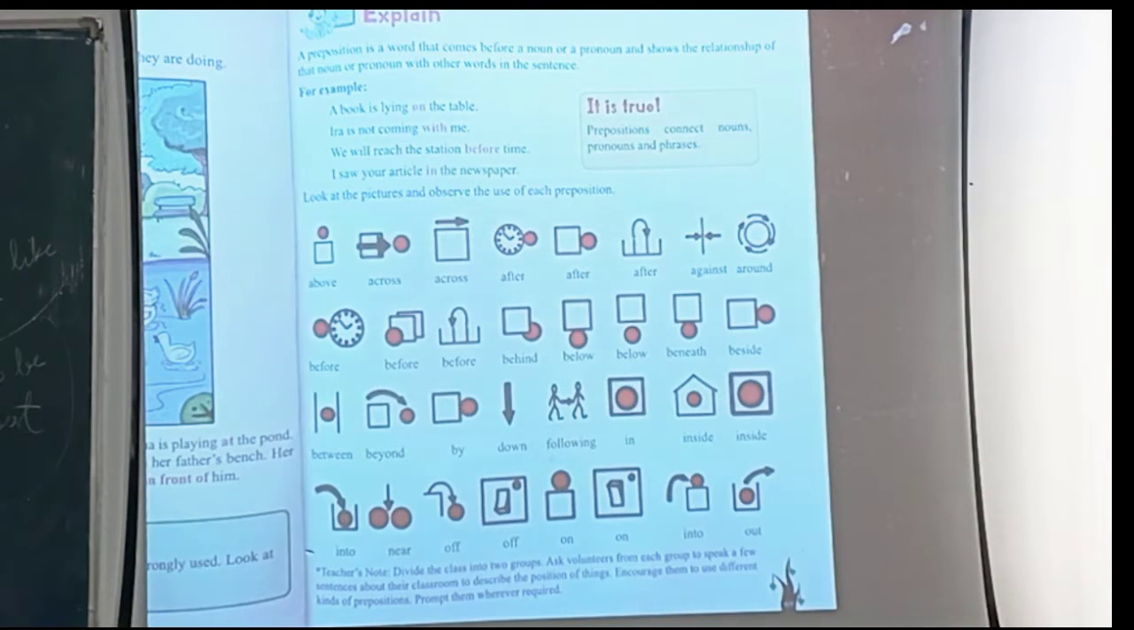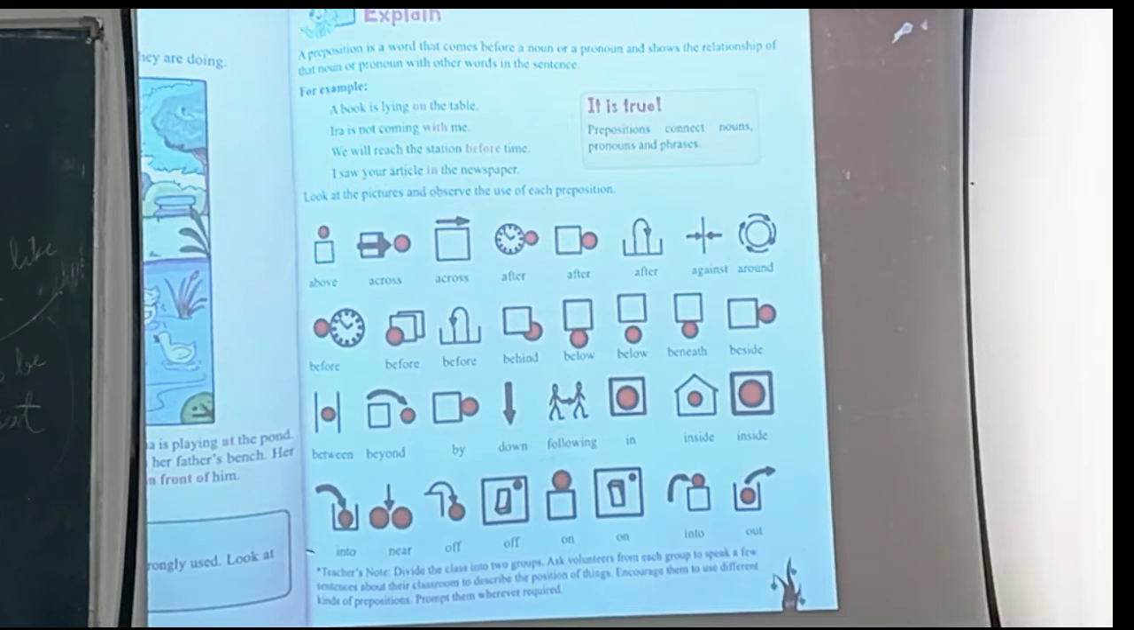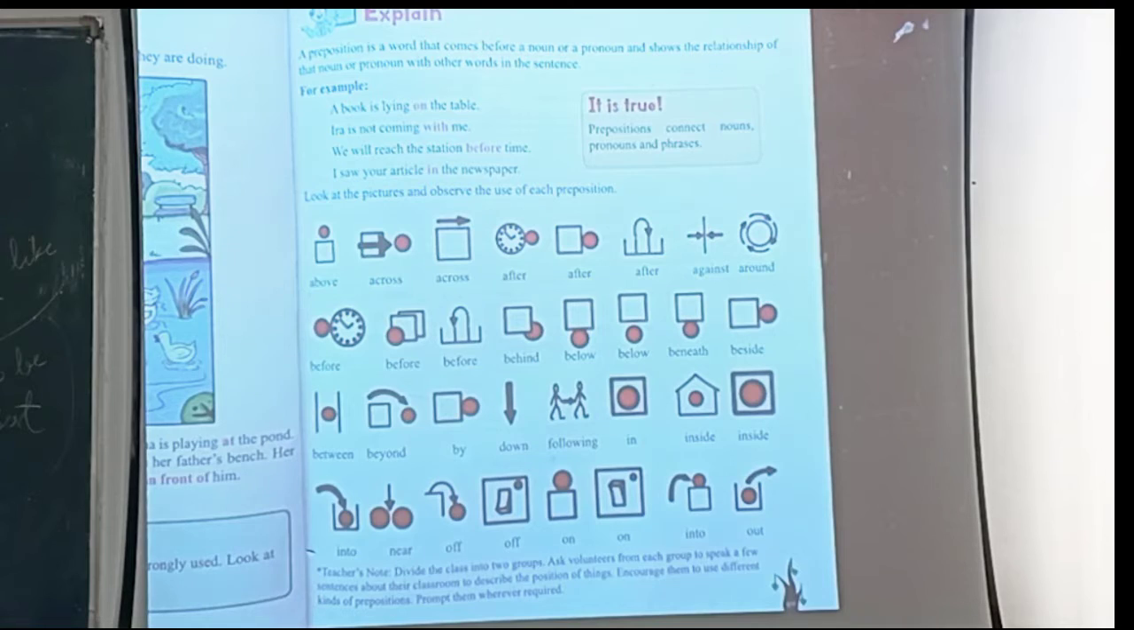I saw your article in the newspaper. Again, here the word "in" is showing a relationship between the article and the newspaper. We have already discussed that these are the words which show the relationship of a noun or pronoun with other words in a sentence.